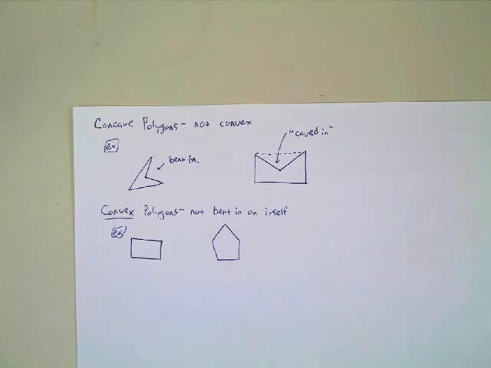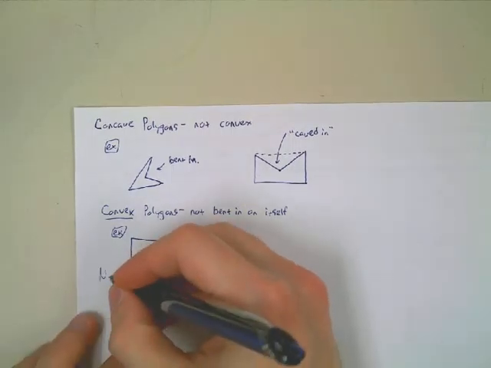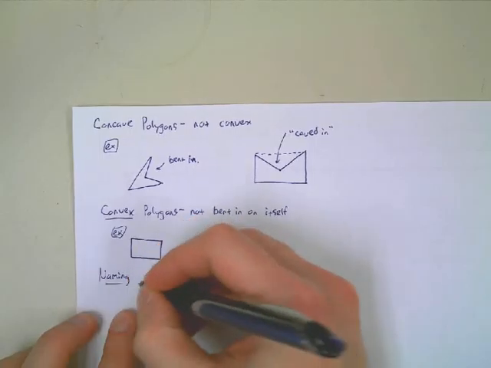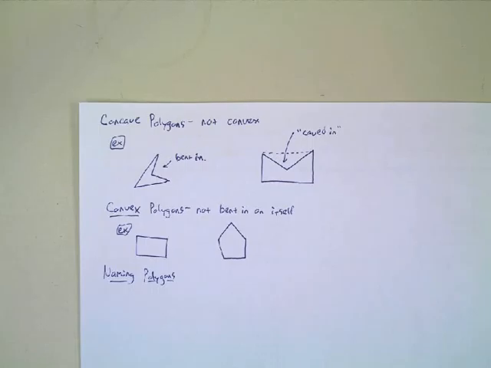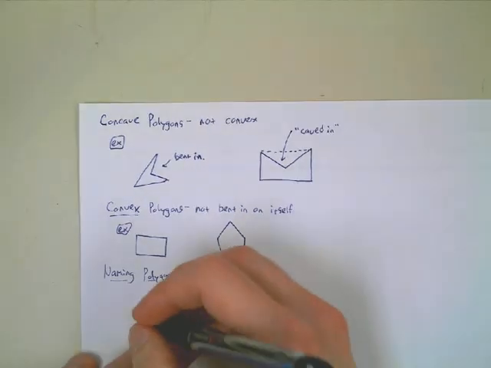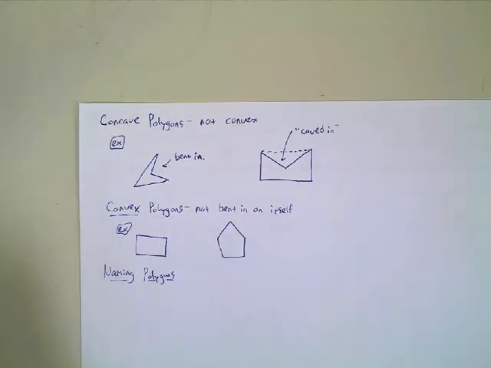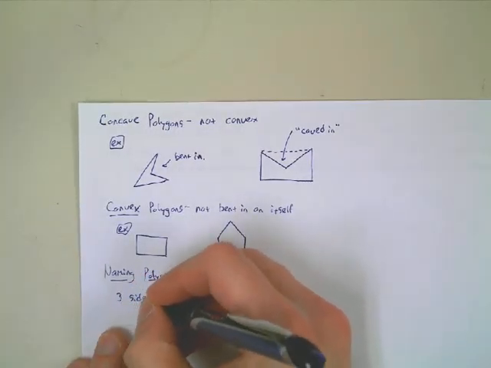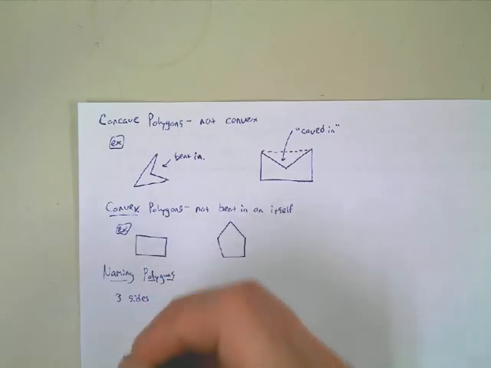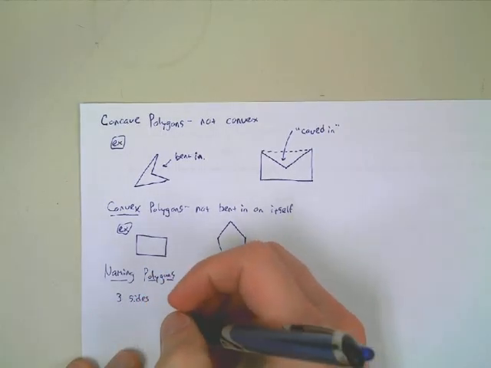All right, and now we'll finally get to the naming of the polygon by the number of sides. So now we're going to look at naming polygons. All right, and what's the smallest number of sides that a polygon can have? Yeah, it's 3. So 3 sides, and that's called a what? What's a 3-sided polygon? A triangle.